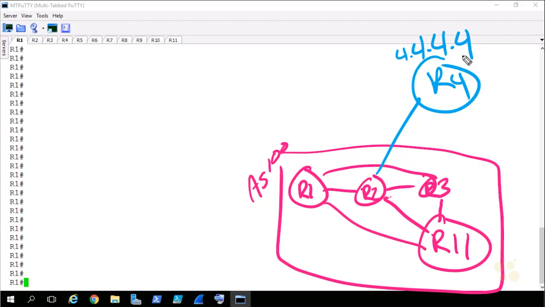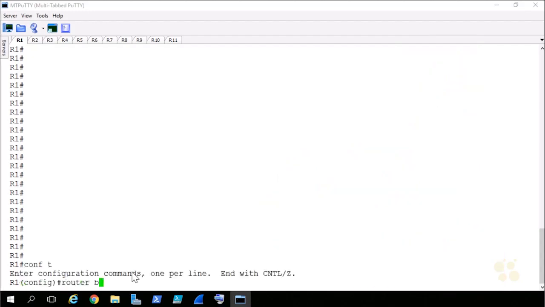So my challenge to you is fire up the virtual lab and get AS100 already up and running and configured. Then we can start talking about the eBGP multi-hop.